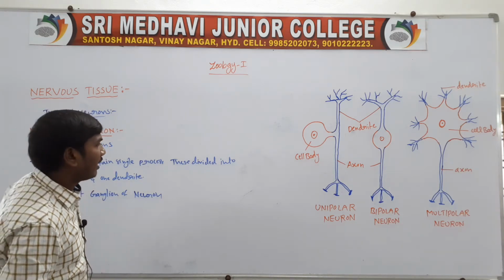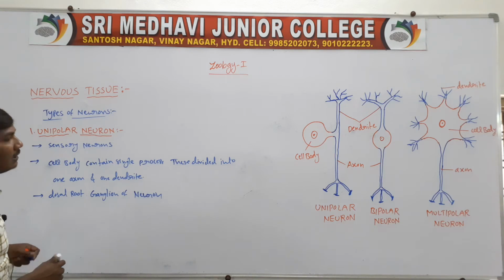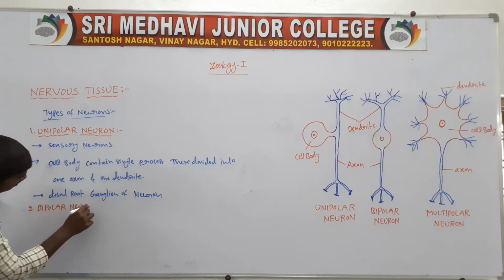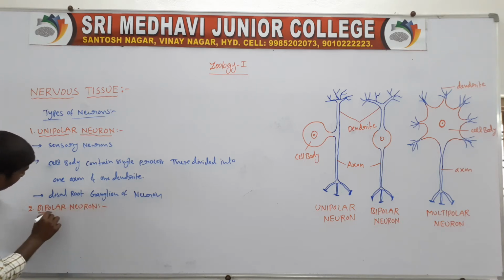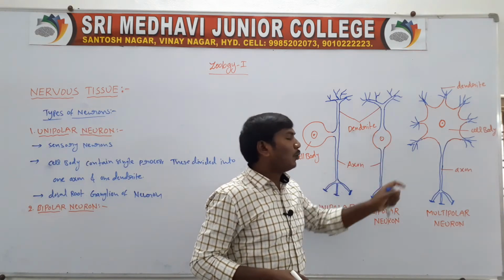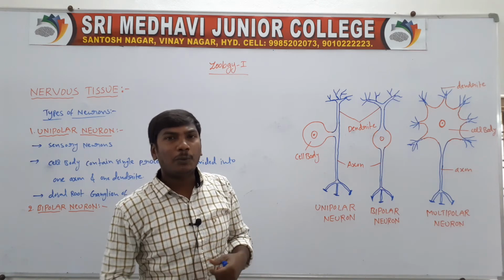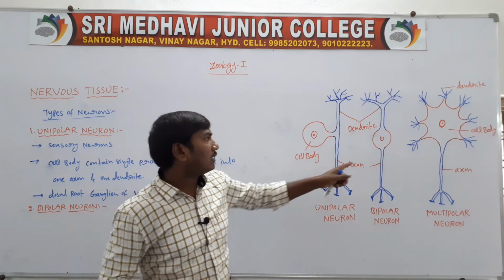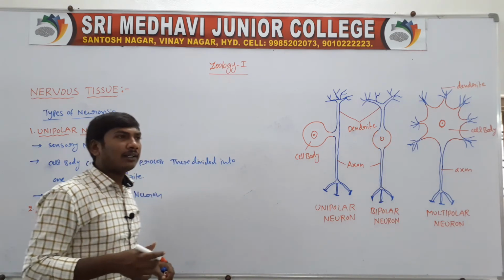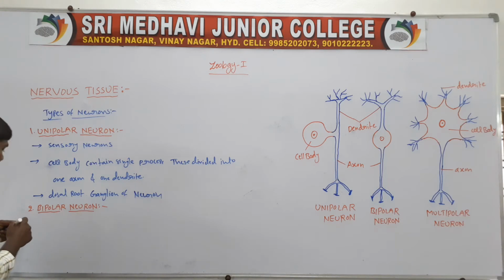Second, the bipolar neuron. A bipolar neuron means the cell body contains two processes: one is the dendrite and the other is the axon.